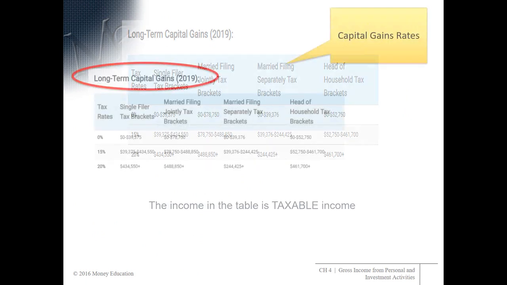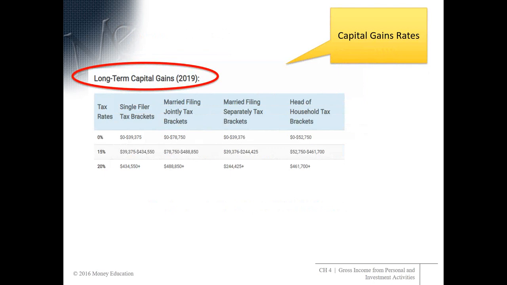Now we're going to have a whole chapter on what capital assets are. So for our purposes right now, let's just think of capital gains as increases in stocks. When you sell them, you have this capital gain. So notice here that we've got different tax brackets, but they are only 0, 15%, and 20%, not the many tax brackets that we have for ordinary income.